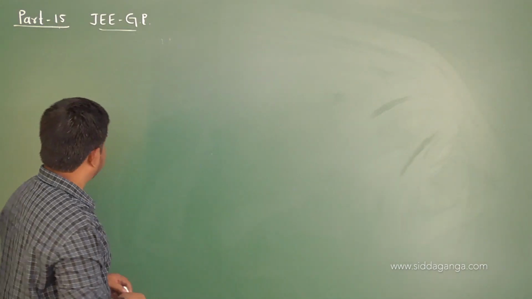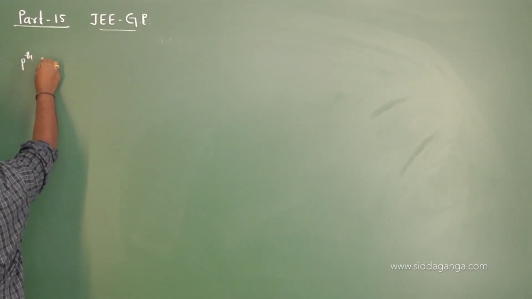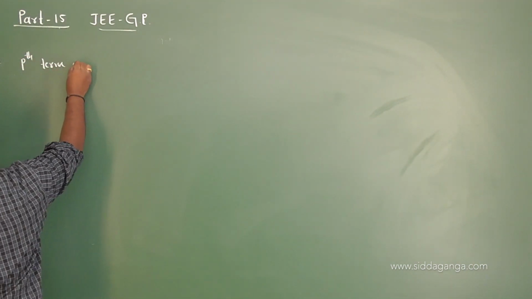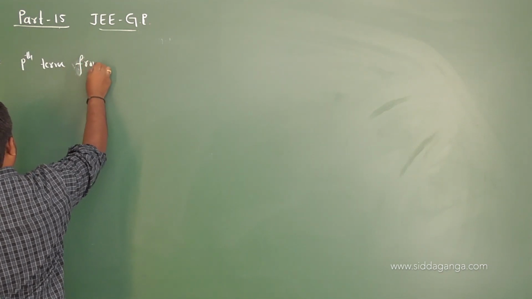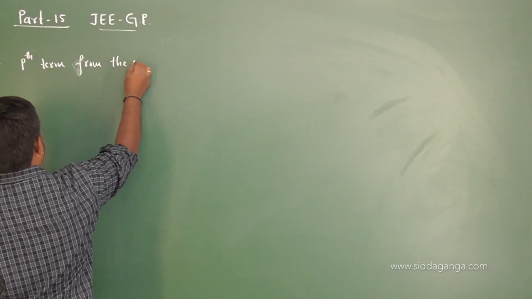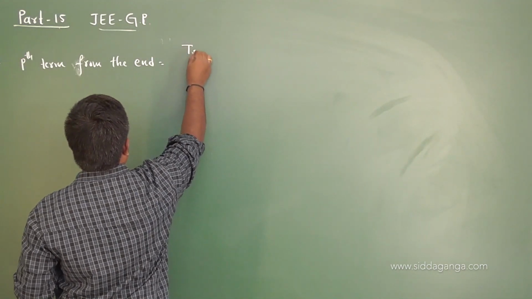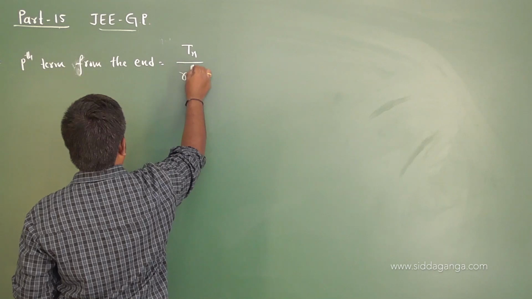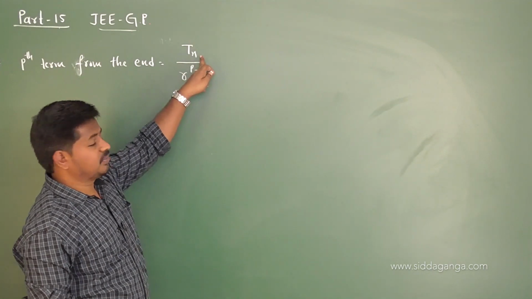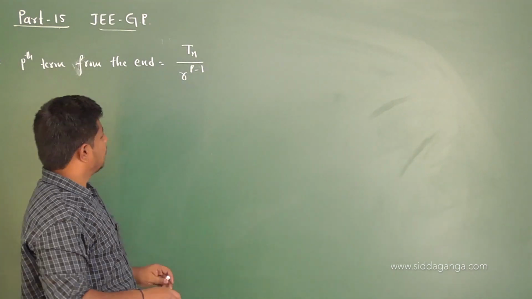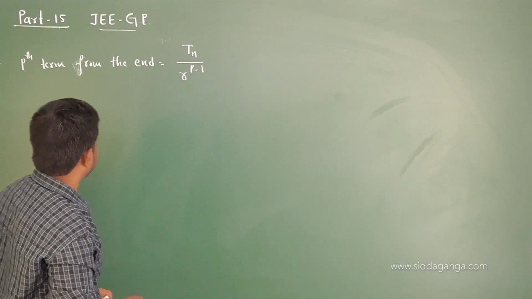The next point is the pth term of a GP from the end. The pth term from the end of a geometric progression is given by Tn divided by R power of p minus 1. Here n denotes the total number of terms in the given geometric progression, and R is the common ratio of the given geometric progression.